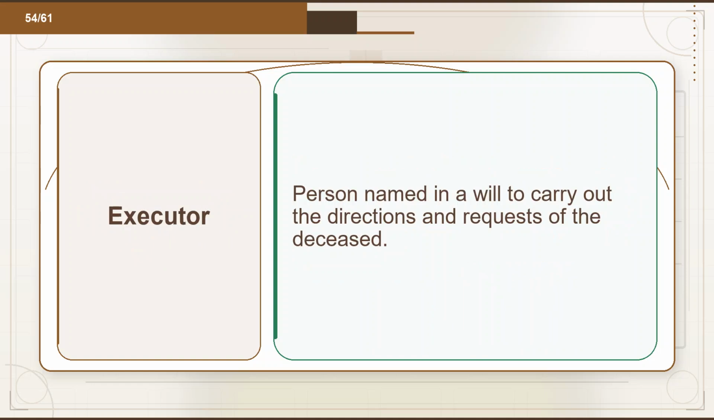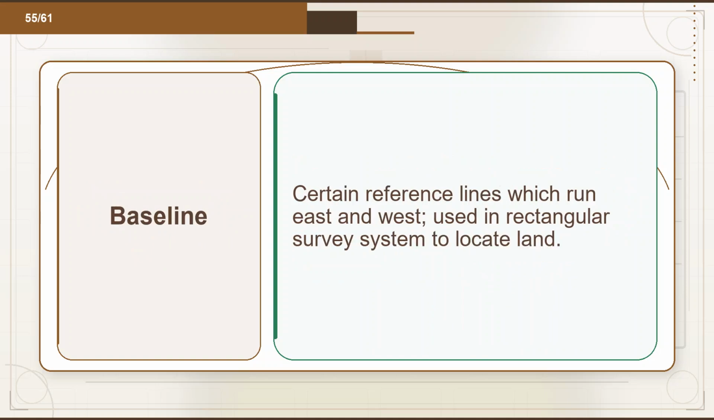Flashcard 54. Term: executor. Definition: person named in a will to carry out the directions and requests of the deceased. Flashcard 55. Term: baseline. Definition: certain reference lines which run east and west, used in the rectangular survey system to locate land.